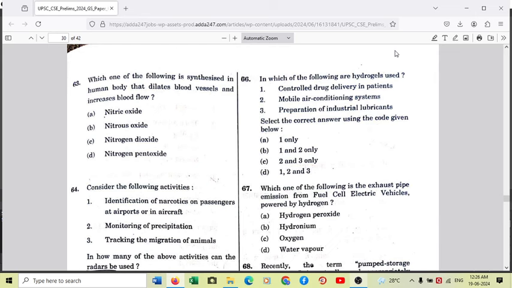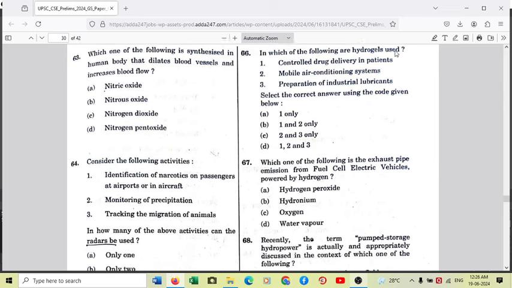And preparation of industrial lubricants, again a water absorption compound is very efficient in that, and definitely hydrogel is also used for preparation of industrial lubricants. So the answer is very simple on your screen. Option D is the right answer. 1, 2 and 3 all are correct.